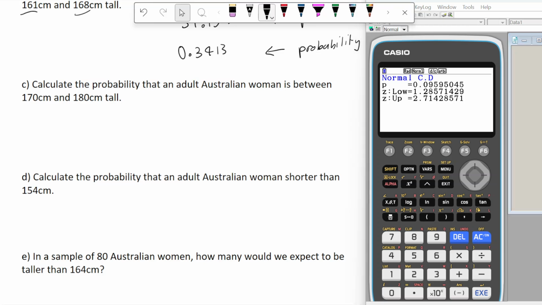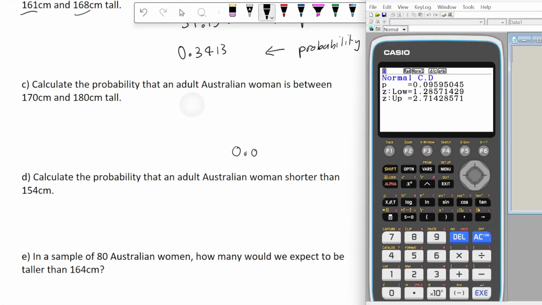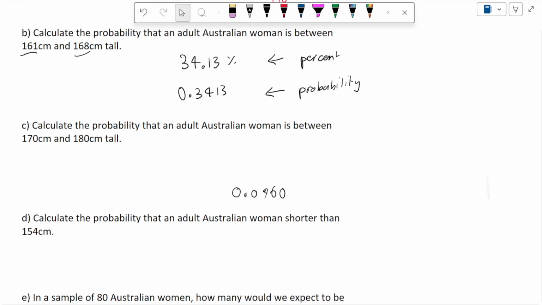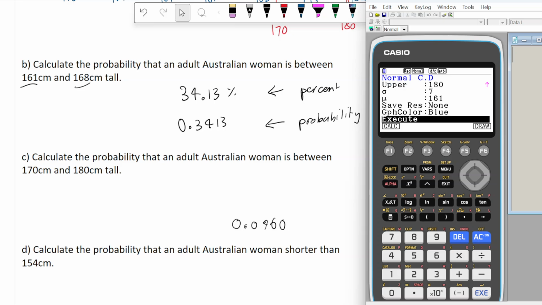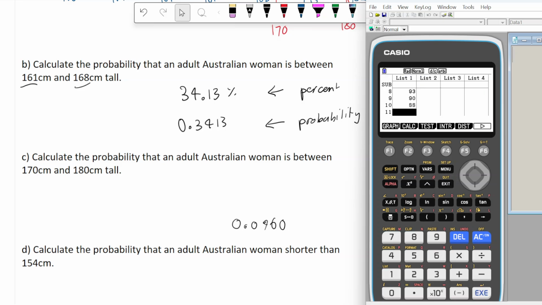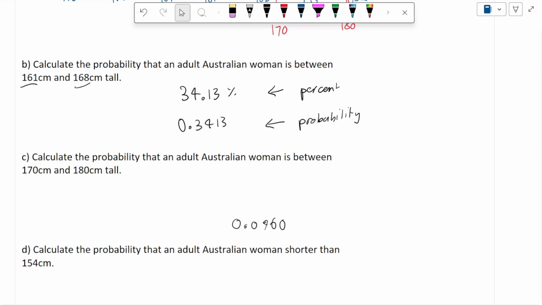So it's 0.0960, which is 3 significant figures. Okay, we can also check our previous answer. If I just change the lower to 161 and the upper to 168, then jump back into that and go all the way down, hit enter. You'll see 0.3413 is the probability there.